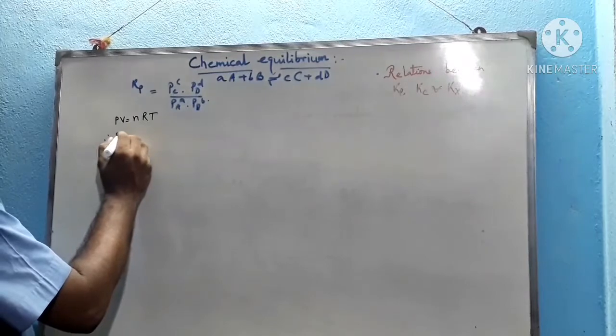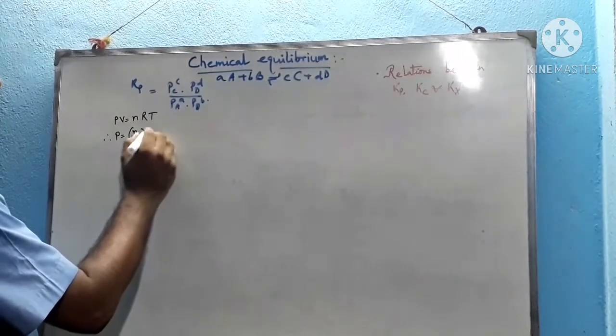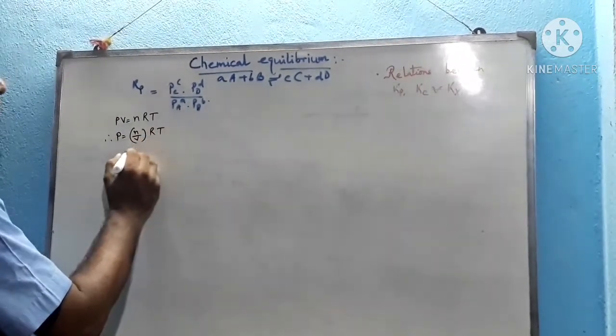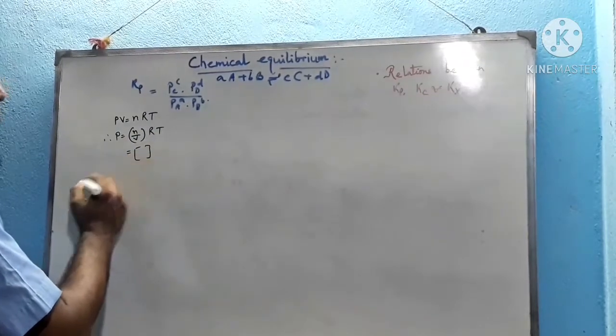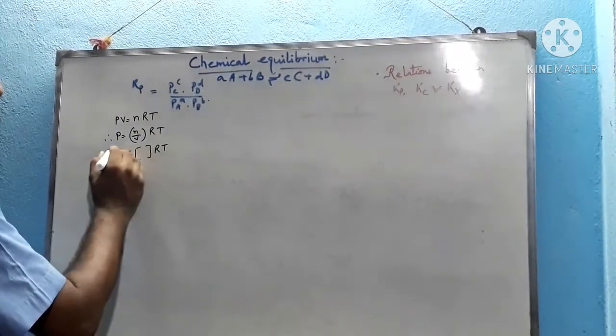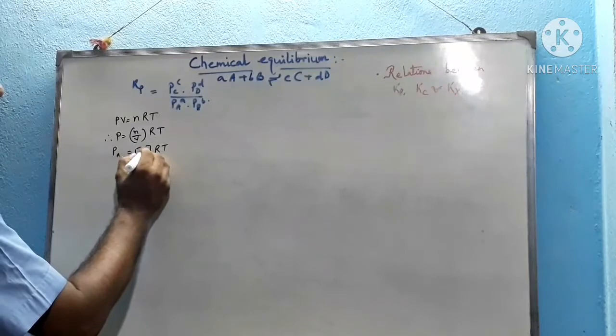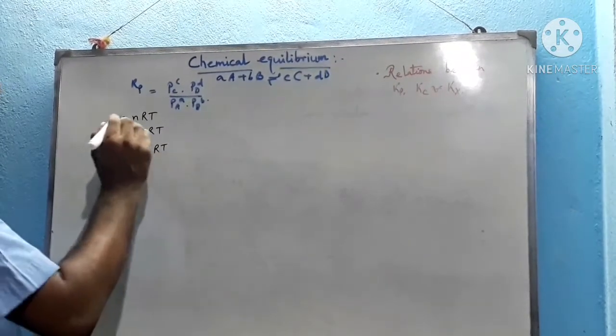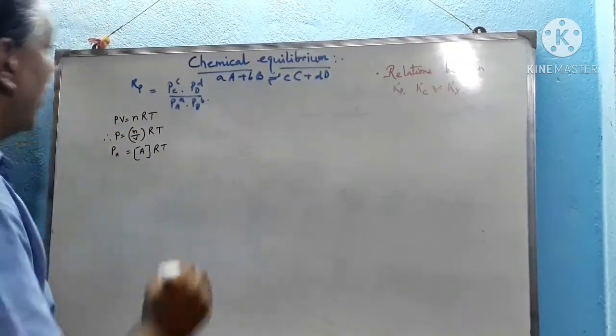Therefore, P equals n by V into RT. And we know that n by V is equal to the molar concentration of that component into RT. So if we express this in Pa, this will be the concentration of A into RT, Pb equals the concentration of B into RT, etc. and so on.